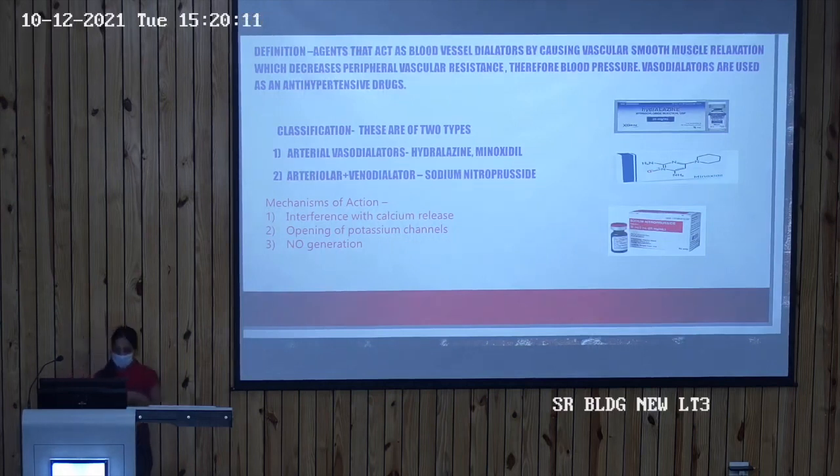Now coming to the last one, that is the NO generation. The NO activates the guanylyl cyclase, which converts the GTP into the cyclic GMP, which causes the relaxation of the smooth muscle cell and thus causing the vasodilation.